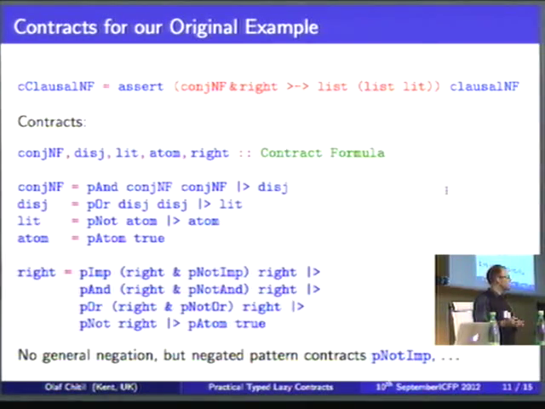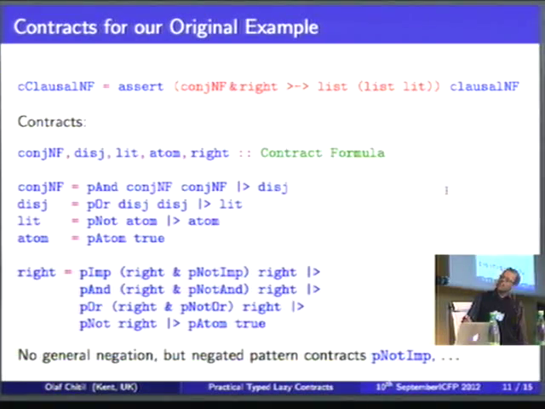So all the contracts basically just read like data types. And that's in some way what you get, because you have a context-free description of contracts, and you get a kind of subtype of any data type if you're just looking at algebraic data types. But you can do a little bit more here. So this one here is about the right bracketing, and to express that some kind of formula is in right bracket form.